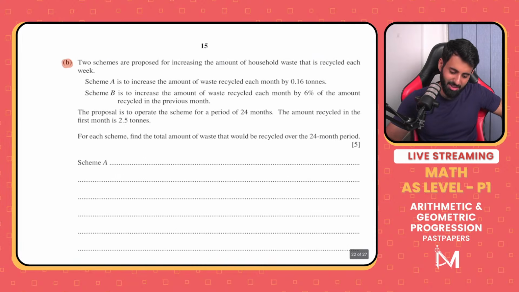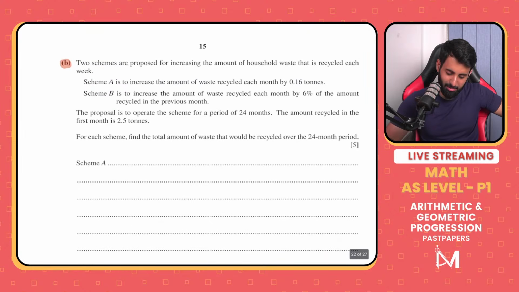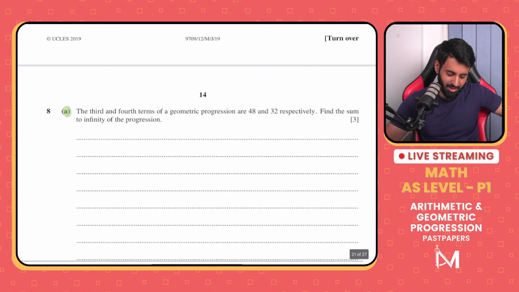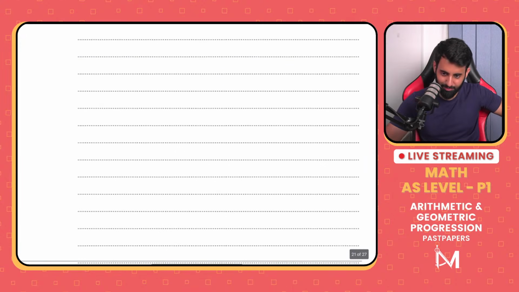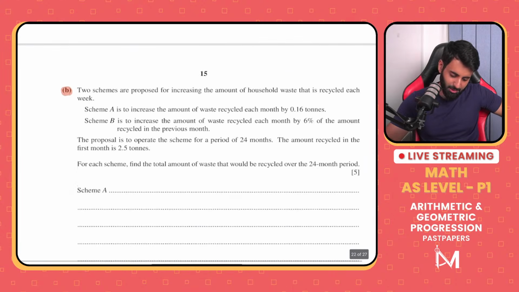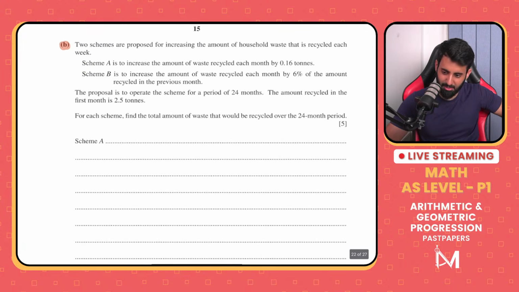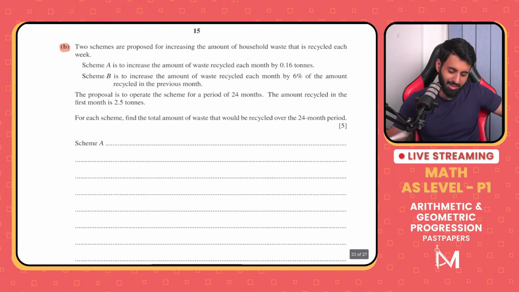Part B. Part B says two schemes are proposed. This is part B of a certain question. It's not entirely connected to part A, which is why I'm skipping part A and focusing more on part B. Two schemes are proposed for increasing the amount of household waste that is recycled each week. Scheme A is to increase the amount of waste recycled each month by 0.16 tons. Scheme B is to increase the amount of waste recycled each month by 6% of the amount recycled in the previous month.